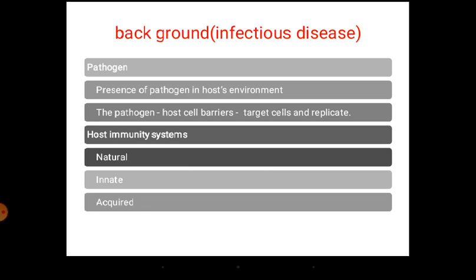Each pathogen has a specific target cell, so it will not replicate everywhere. That is the general way in which a pathogen causes disease: it should be present in the host environment, cross the host cell barrier to reach the target cells, replicate and produce the disease.